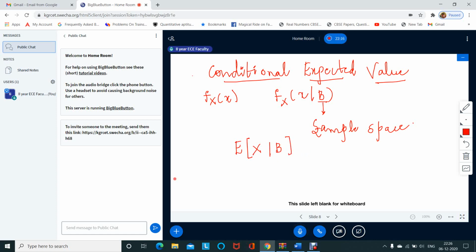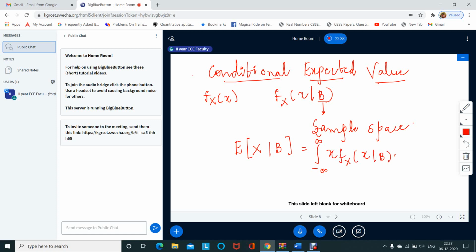It is given by the same formula: integral from minus infinity to infinity of x times the density function, and the density function should also be conditioned on b.